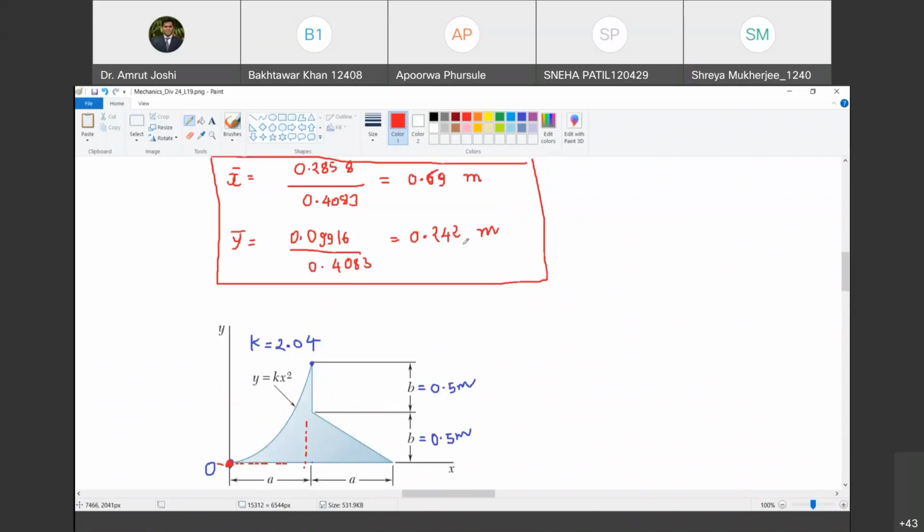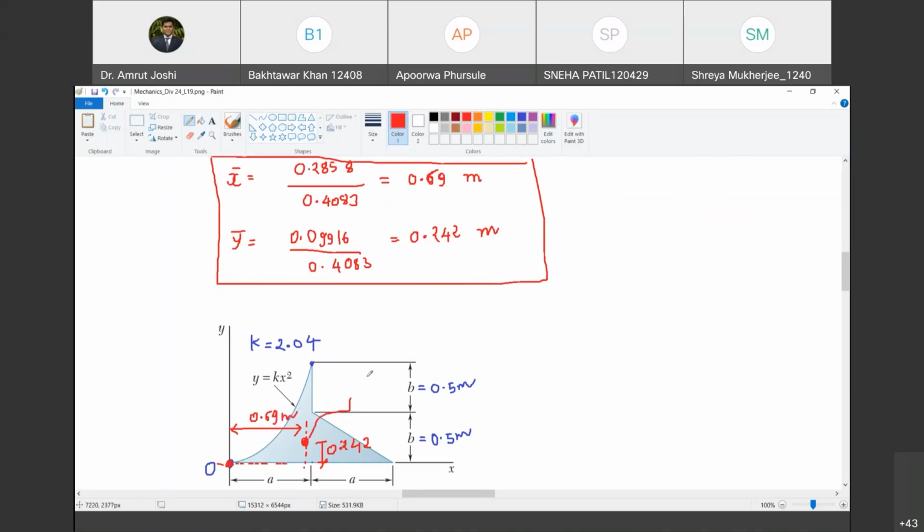And it lies at a distance of 0.242 meter, approximately half of this. So it is going to lie somewhere here. This is 0.242. Happy? Yes, sir. And this distance has turned out to be 0.69.